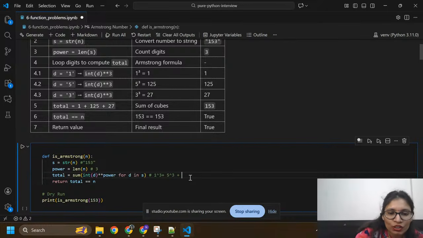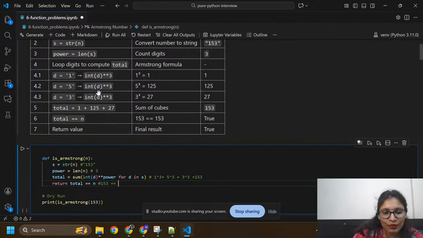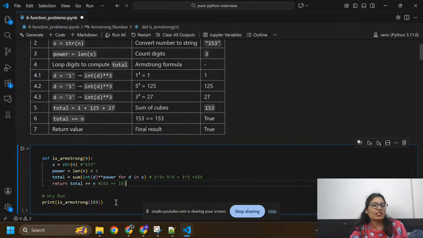So d equals 3, and I'm finding its power. After the power of each element, we need to calculate the sum, so it will become 153. Now I am going to check whether this total, 153, is equal to n, because n equals 153. So this is an Armstrong number.